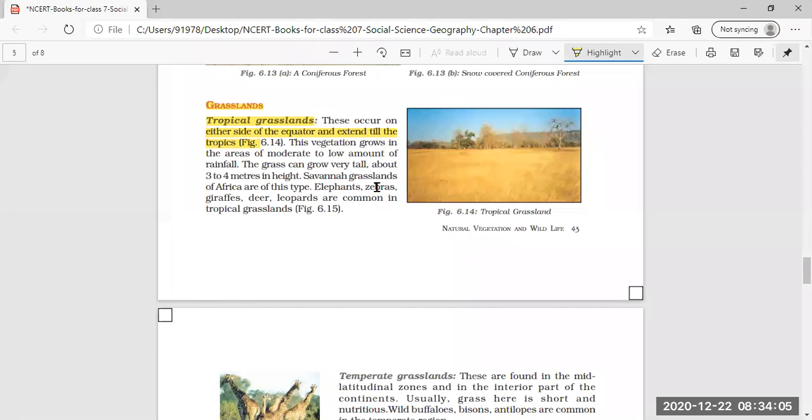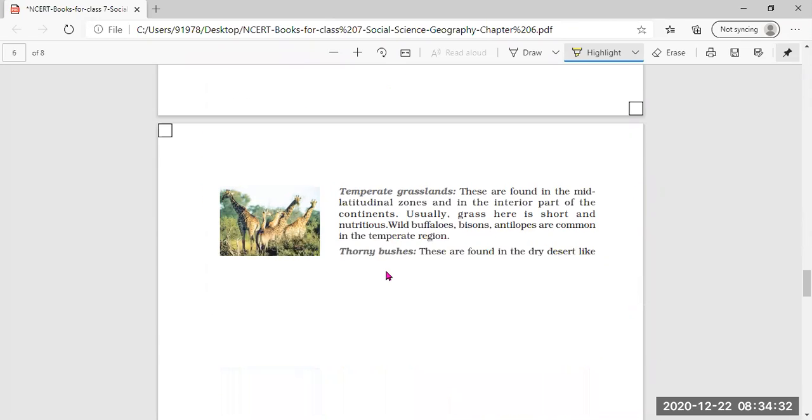The grass can grow very tall, about 3 to 4 meters in height, and savanna grasslands of Africa are of this type. What is the example given here of the grasslands found in Africa? The savanna, where the grass is very tall, about 3 to 4 meters. And the animals found here are elephants, giraffe, deer, leopards, zebra. These are the common animals found in the grassland.